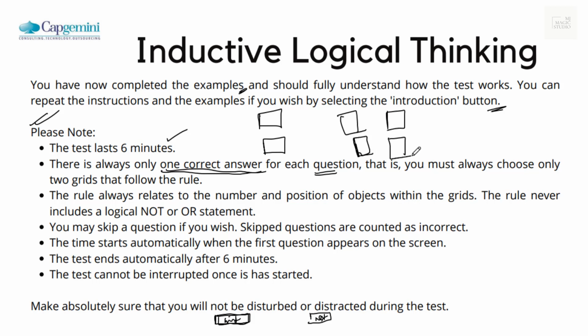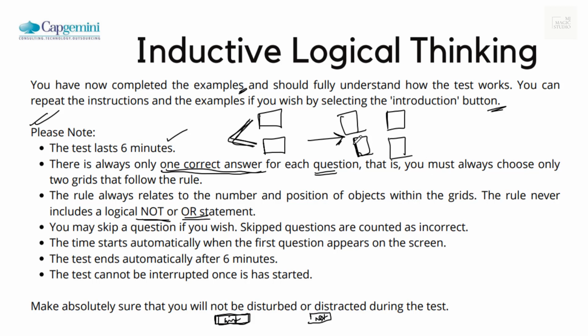We need to identify the relationship in these 2 grids, and in which 2 of these 4 grids the same relationship is depicted. The rule always relates to the number and position of objects within the grid. The rule never includes a logical not or statement.